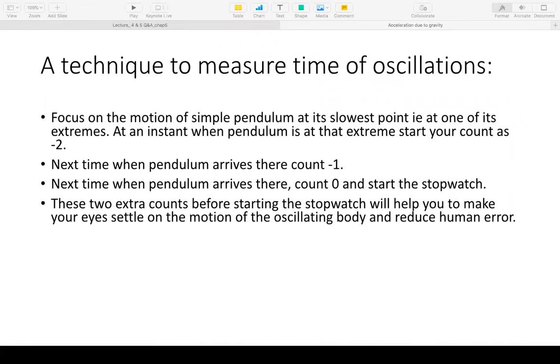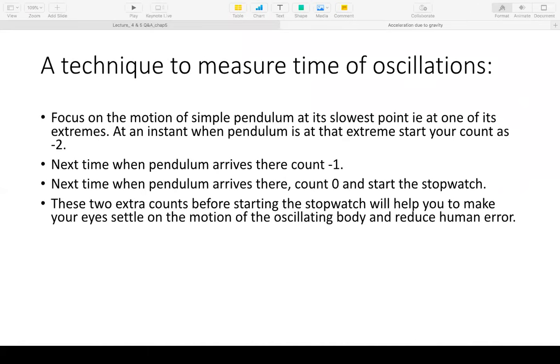What we will do in this experiment is, when the pendulum is at one extreme. First of all, you have tied a string, and the pendulum hangs by the string, straight vertically down. Then you raise it by hand, bring it to a certain distance on, say, the right side, and then release it. Now, even for that, how much should you move it and then release it so that it sets into nice oscillations in one plane? What should be the amplitude of oscillation? Is there any restriction on that?